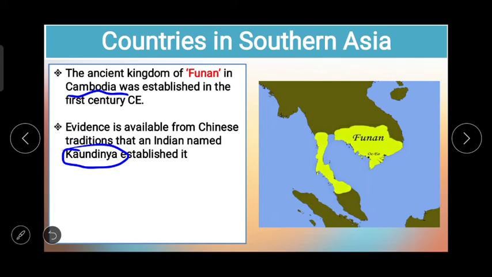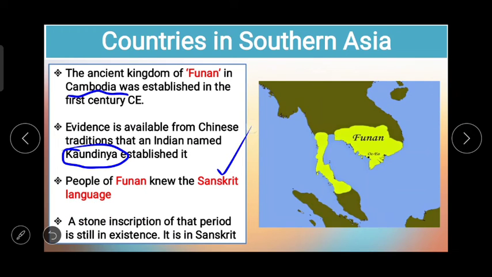People of Funan knew the Sanskrit language. A stone inscription of that period is still in existence and it is in Sanskrit. So by this we can understand that not only literature, not only trade, but there was exchange between languages also.